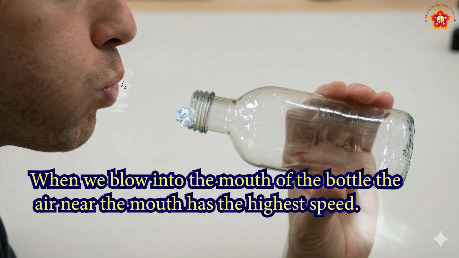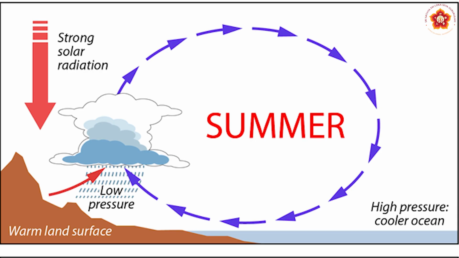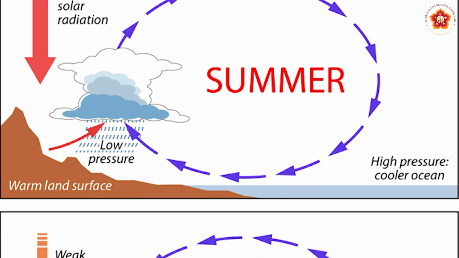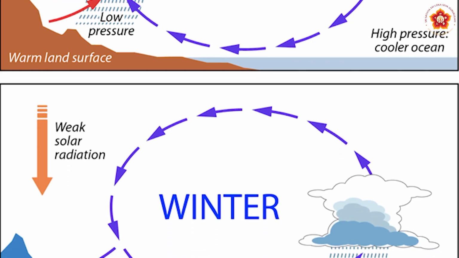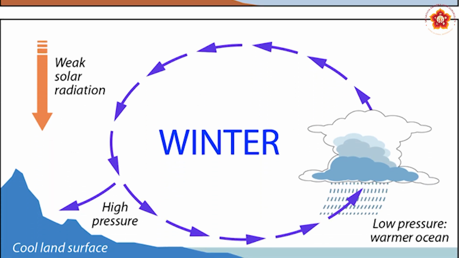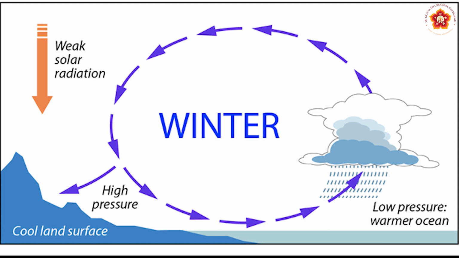Are you following? Okay. So here air moves from the region where the air pressure is high to the region where the pressure is low. That is very important. Air always moves from higher pressure to lower pressure. Is it not?